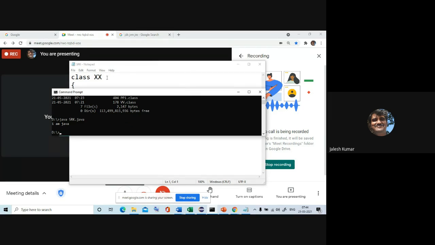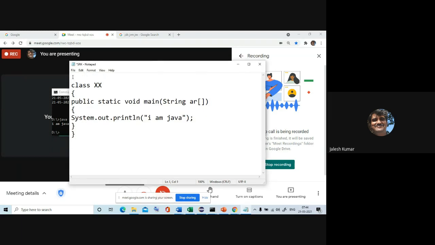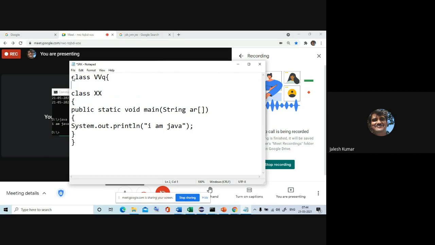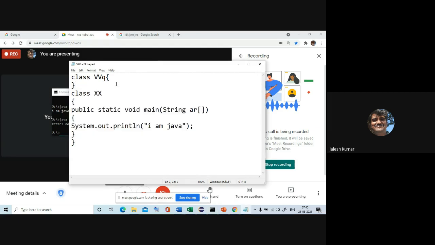Here also the same problem, like if I write one more class. Okay, one more class, some VQ something, any name you can give. Two classes, and is it possible to execute the same program? Here also that problem. Because there is only one class with main, it will execute in the latest version also. Please remember. This is for your understanding of how a class file will be generated and how that will be executed.